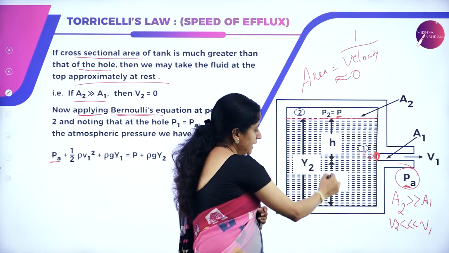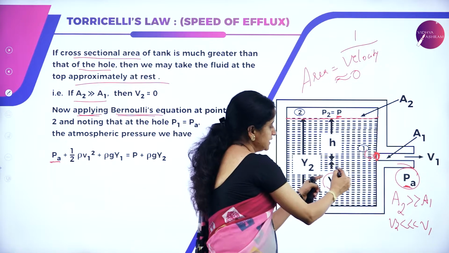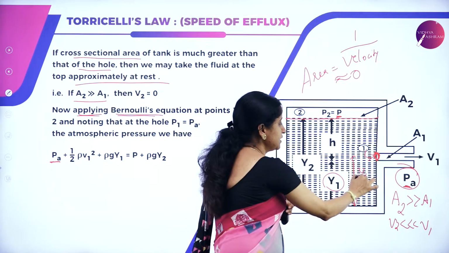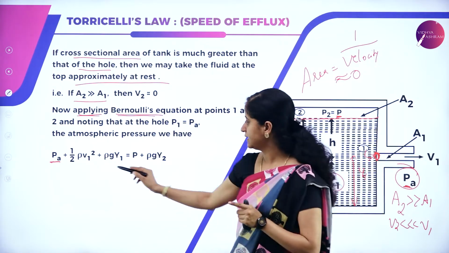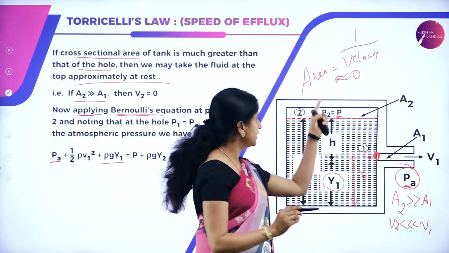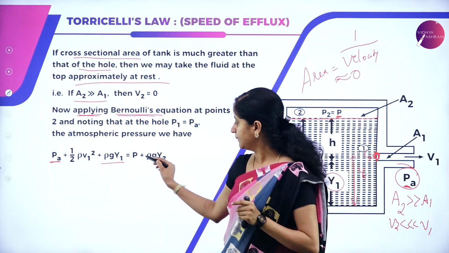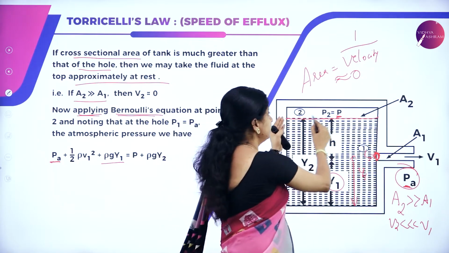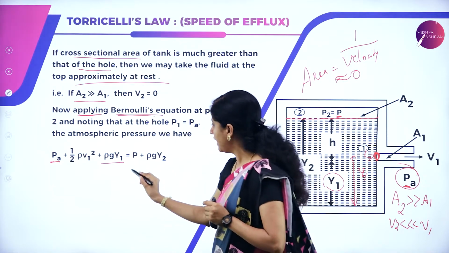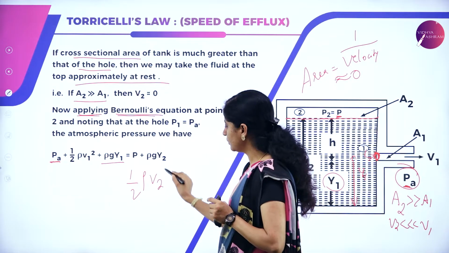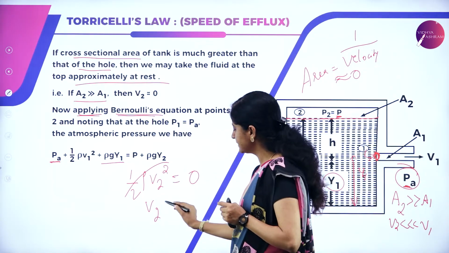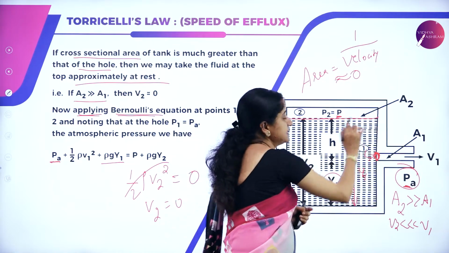In this example, the height we have considered is Y1, because at height Y1 the hole is present. Hence we write the expression for point 1, which is rho g Y1, and the pressure at the second point is P plus, here we have told that the velocity is almost equal to 0. So the half rho V2 square term becomes 0. Why? Because V2 is 0. The velocity at this surface is 0.